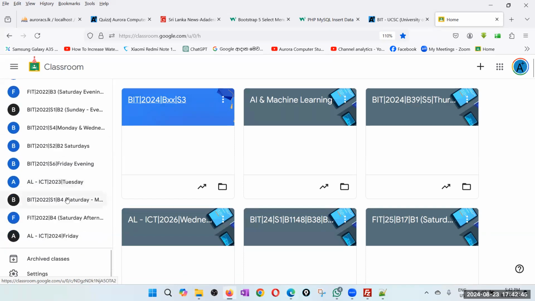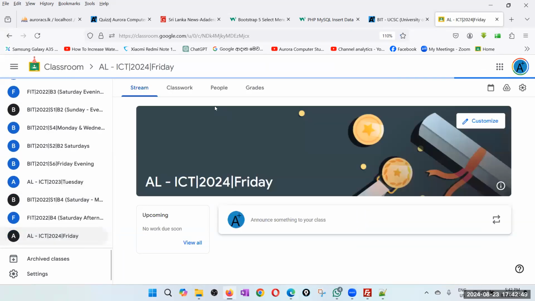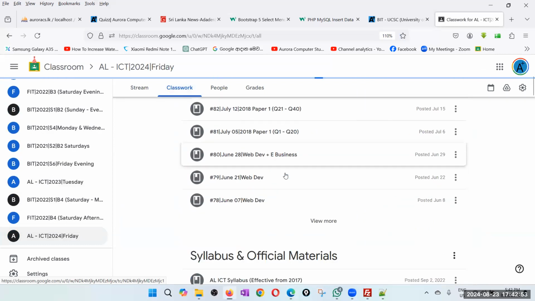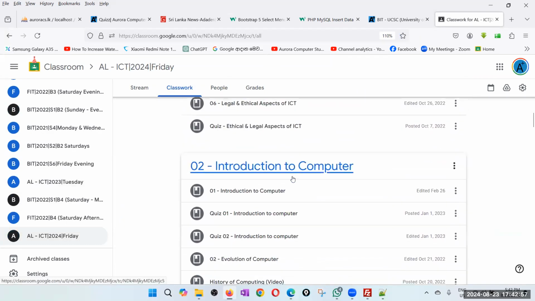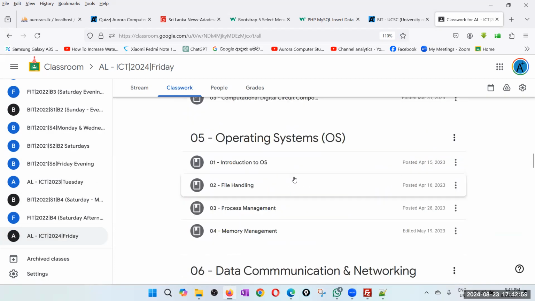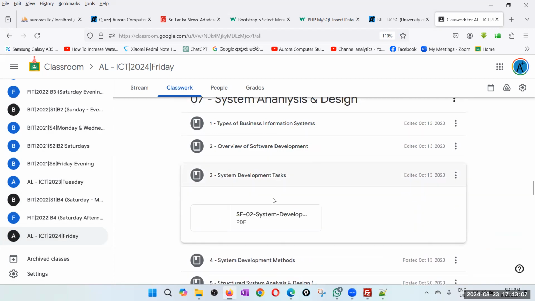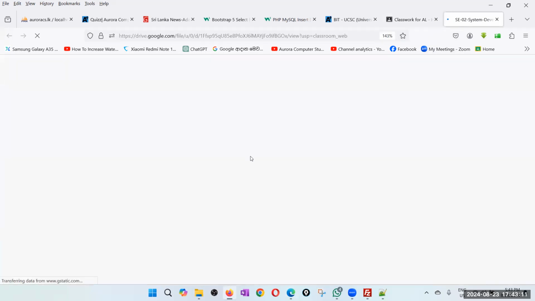So you are 2024. Whenever I make a change to the note, I upload it to your Google Classroom as well. Right? So we discuss this under system analysis and design. There we discuss system development tasks.